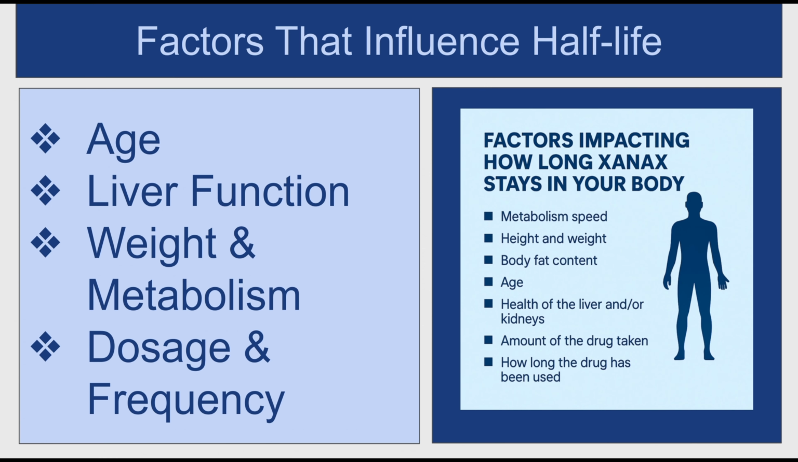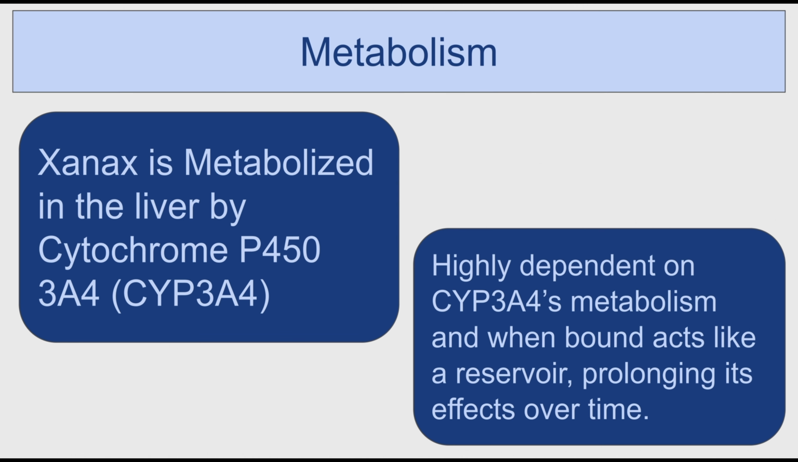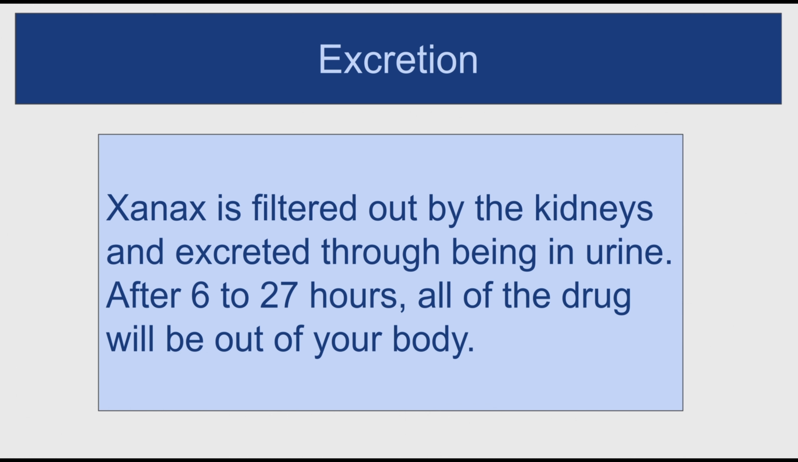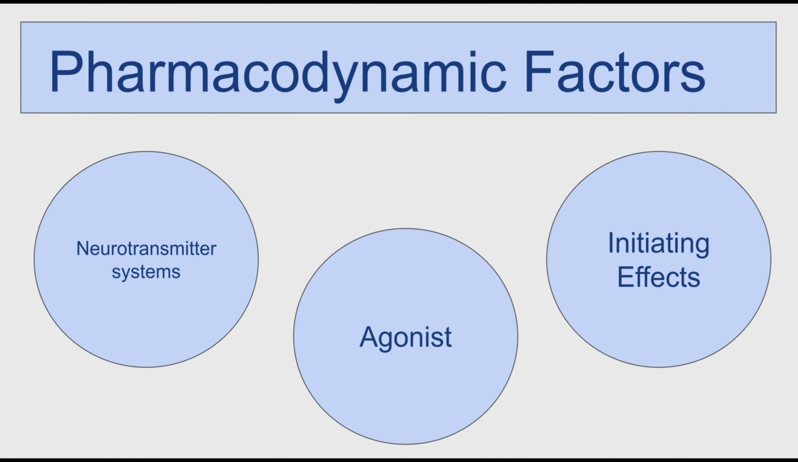Now, these individual factors that influence the half-life include age, liver function, weight, metabolism, dosage, and frequency. Xanax is metabolized in the liver by CYP3A4, and when Xanax binds to proteins, the drug can act as a reservoir, which prolongs the effects over time. After Xanax has been completely metabolized, it is filtered out by the kidneys and excreted in urine.